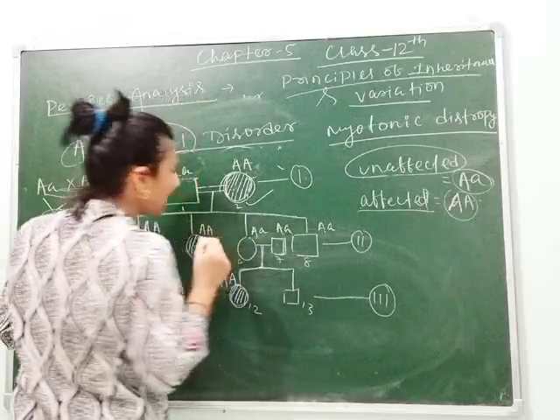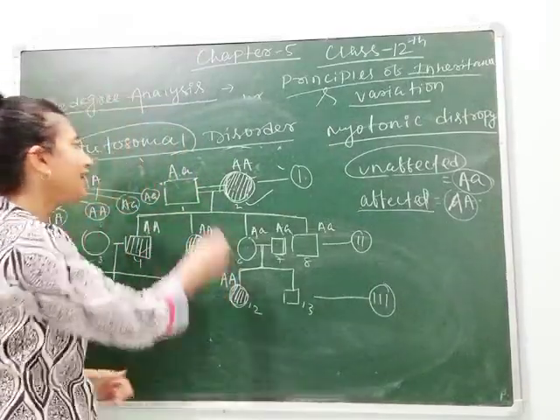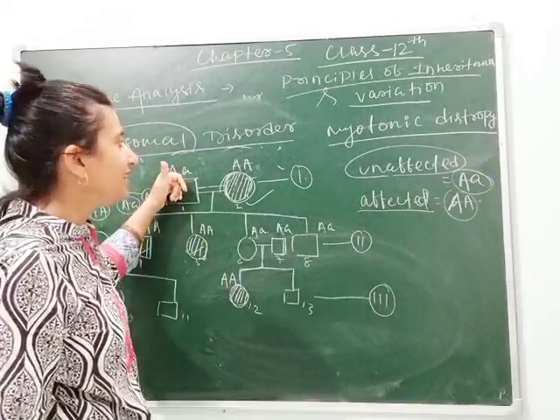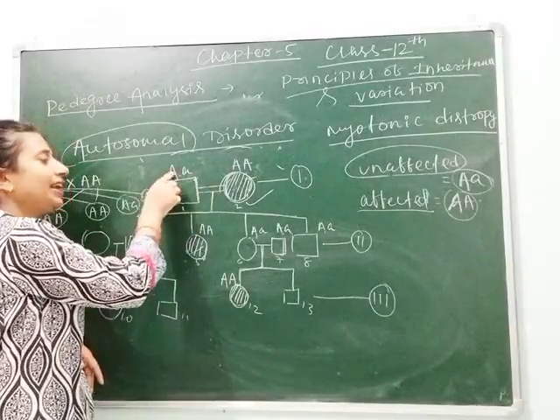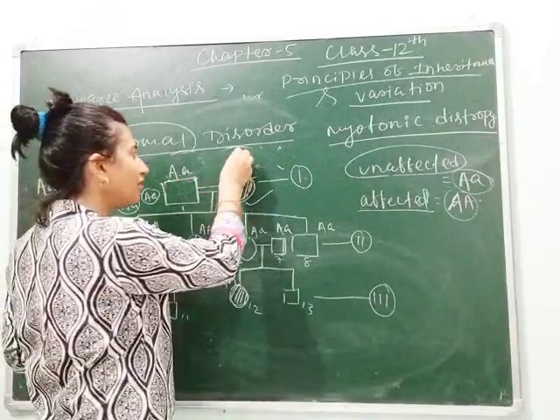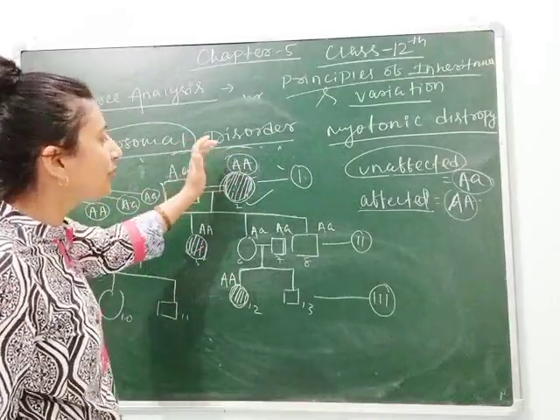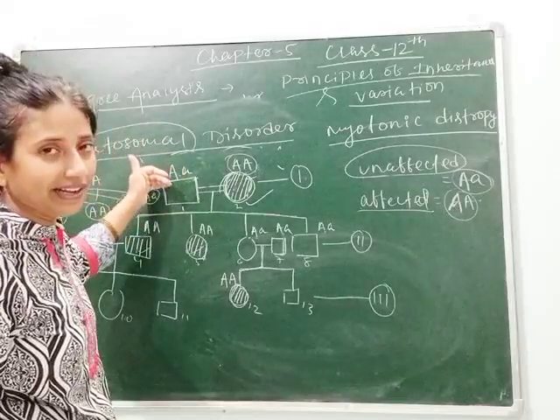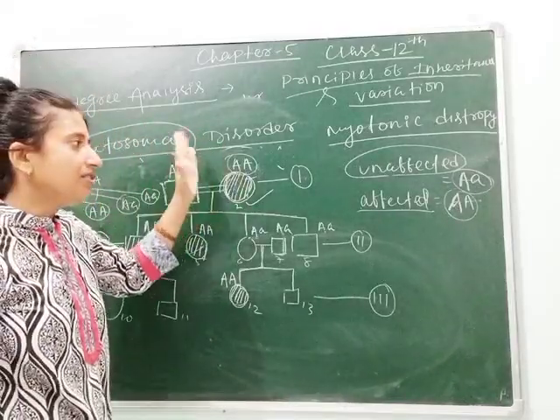If the next question asks to find the phenotype and genotype of the F1 generation, of the generation 1 of the parent, then you can write the male parent contains capital A, small a, and the female parent contains capital A, capital A. As I have told you, the choice should be yours. You can take any letter. I have taken here capital A, small a. You can take C, B, whatever.